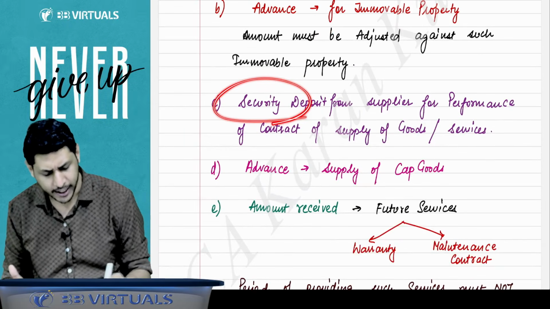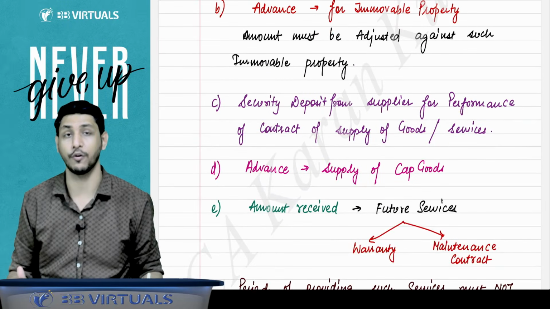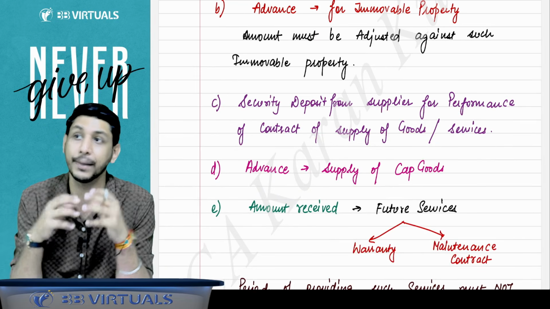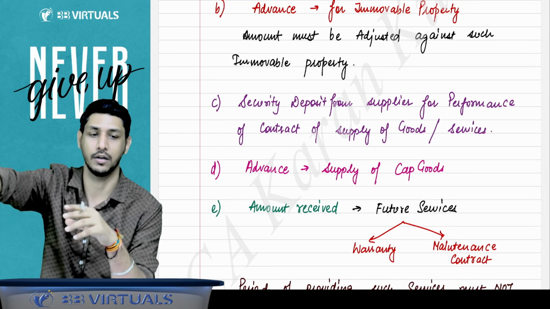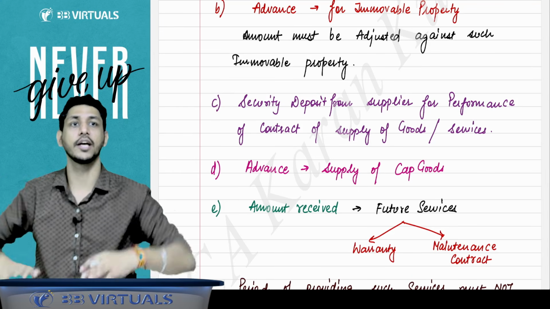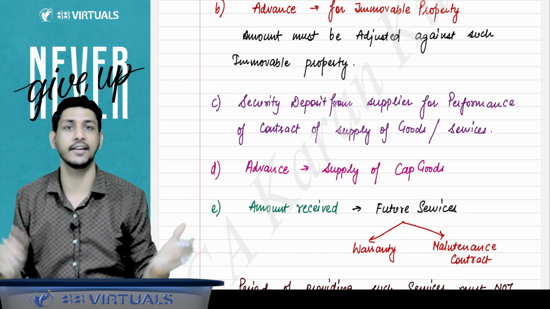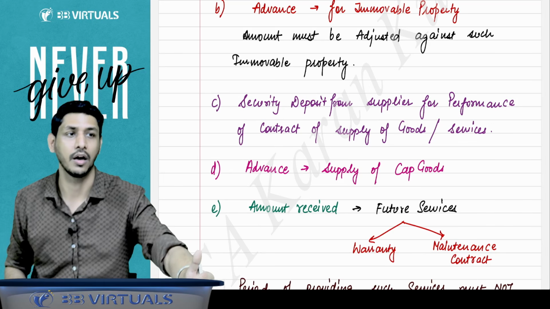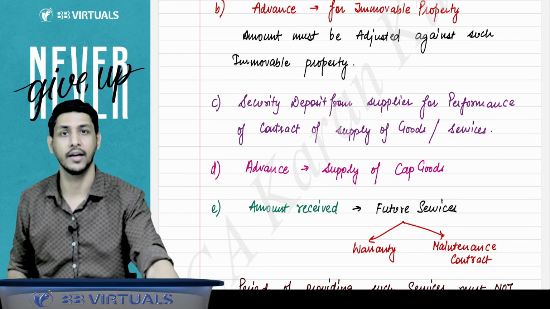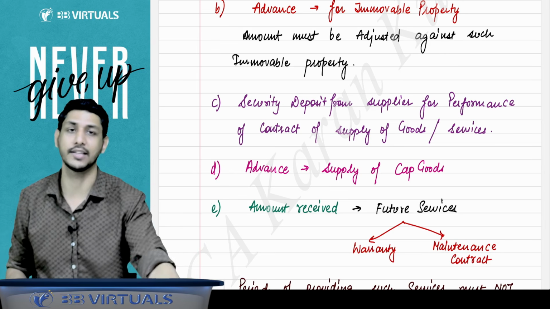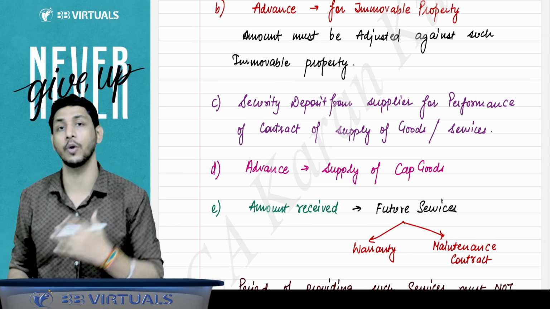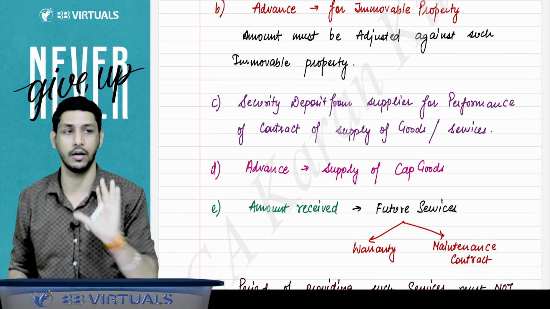Third, security deposit from a supplier for the performance of a contract. Sometimes what the big companies do, they appoint some small suppliers. Suppose there is a very huge business and they have hired a very small supplier. Now they are afraid whether he will be performing his duties or not. So they ask them that you should deposit some amount with us, that you will perform